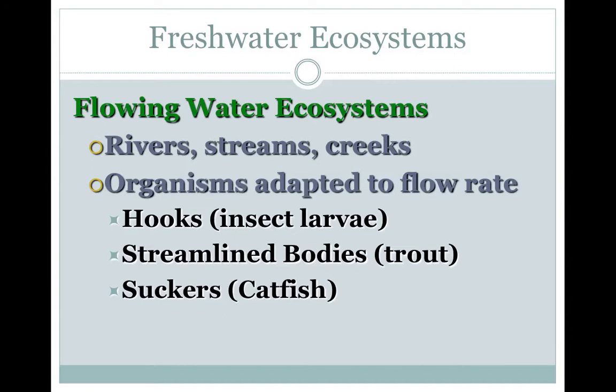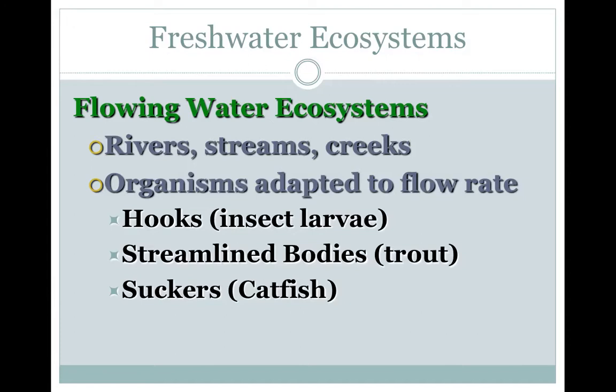So, for example, insect larvae have hooks on them, and those hooks help them attach to different organisms that are in the flowing water. So those hooks can attach to the gills of fish, and what it can do is extract nutrients parasitically, and it can allow those insects to get bigger, but they can also attach themselves to different things within the water, whether it be rocks or plants, and pick up nutrients that way.